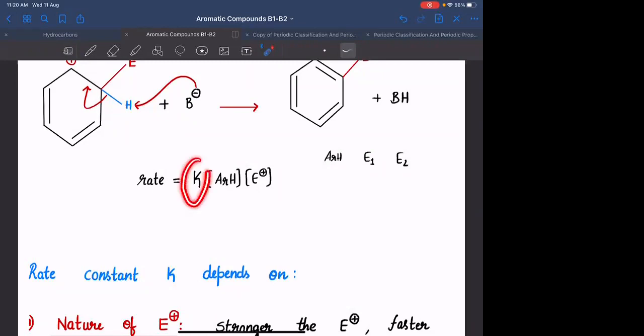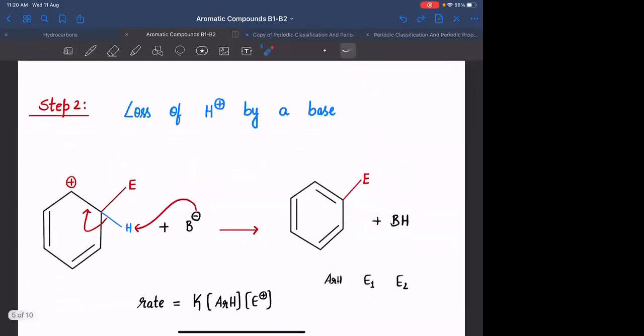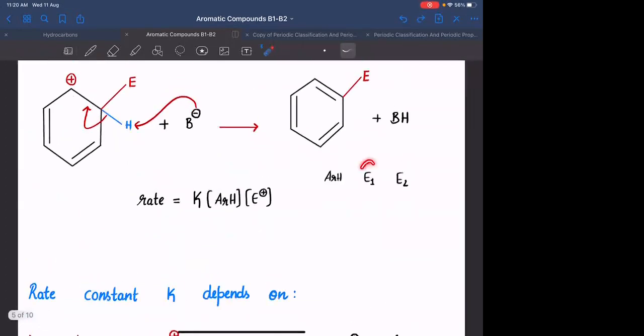So, ये जो rate constant है, we are trying to understand on what factors will the rate constant depend. Okay, the rate constant will depend upon the electrophile, the one which is having higher reactivity. Reactivity कब ज़्यादा रहेगा? If the electrophile is highly electron deficient. Can I say that? ये जितना ज़्यादा desperate electrons के लिए, उतना ही जल्दी जाके benzene ring के ऊपर attack कर लेगा. If this is not so strong, मतलब if it is not so electron deficient, its reactivity with the benzene ring will be relatively less. Agreed?